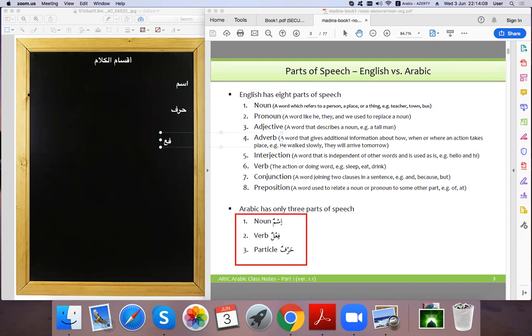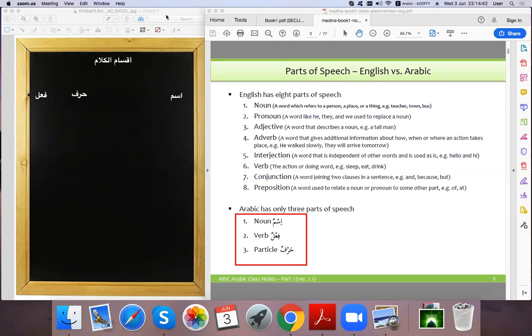Al-fi'l is the verb. We do this later on, inshallah, so we leave it here. Al-harf is the particle. We are going to see some huruf now during the full lesson. And the ism is the noun. We are going to see ism in different categories. In ism as well, we have many kinds of ism. So we're going to study this, inshallah.